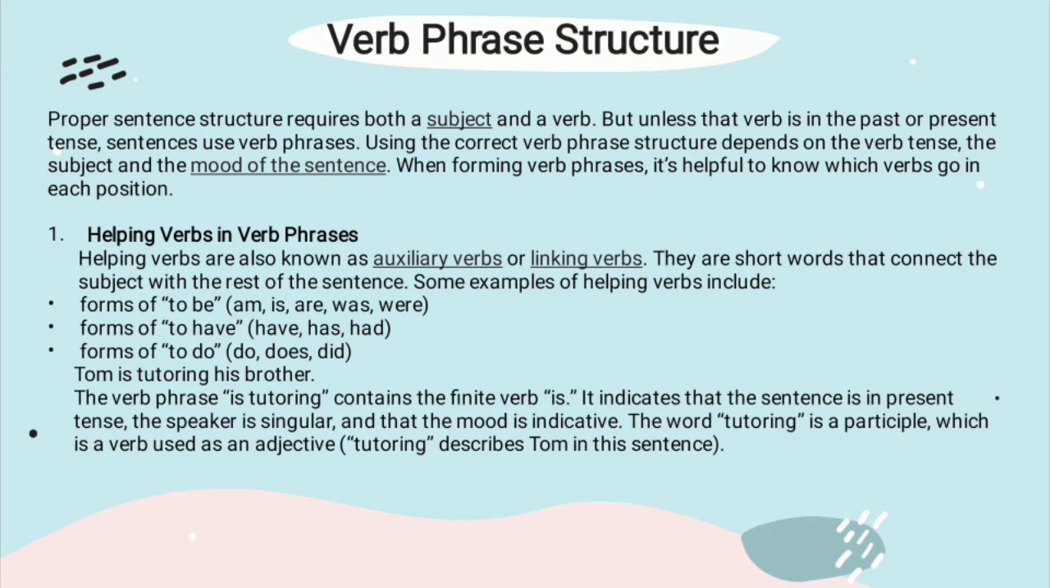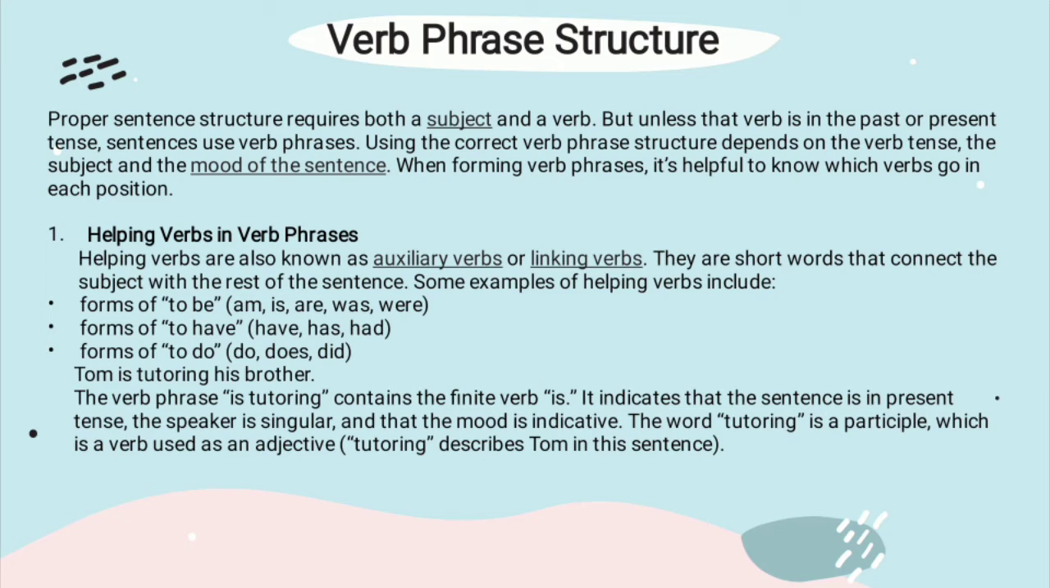1. Helping verbs in verb phrases. Helping verbs are also known as auxiliary verbs or linking verbs. They are short words that connect the subject with the rest of the sentence. Some examples of helping verbs include forms of to be: is, are, was, were. Forms of to have: have, has, and had. Forms of to do: do, does, and did.